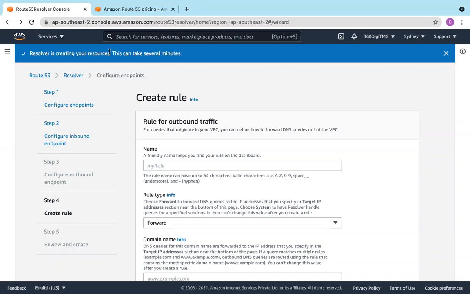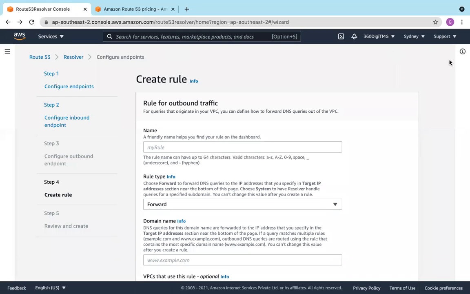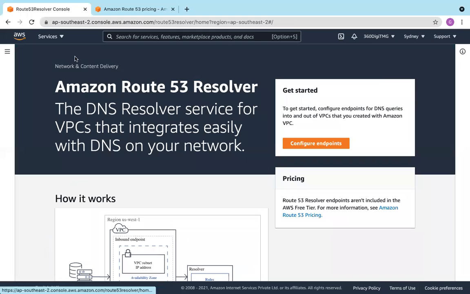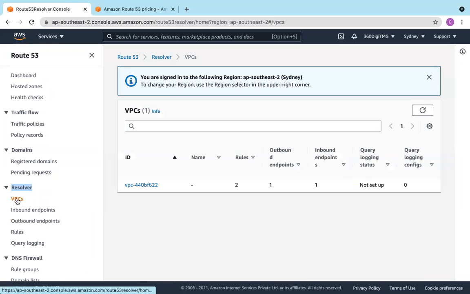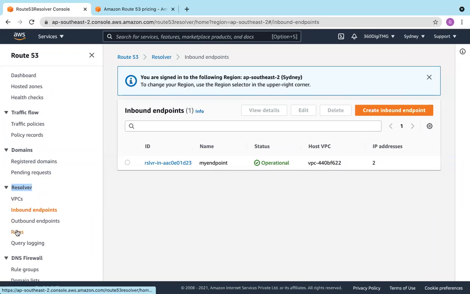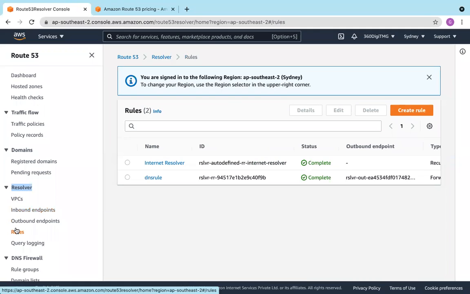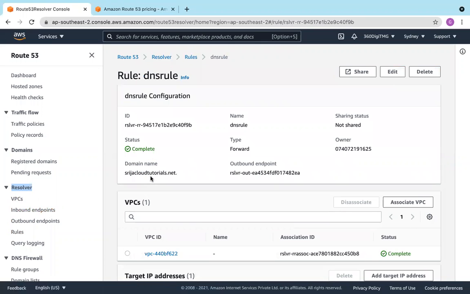So creating your resources can take several minutes. Let's go to resolver and check there. Two rules, query. So this is the VPC ID.